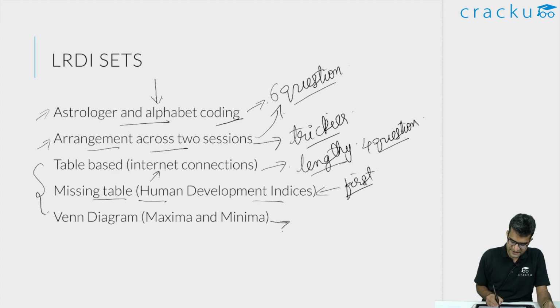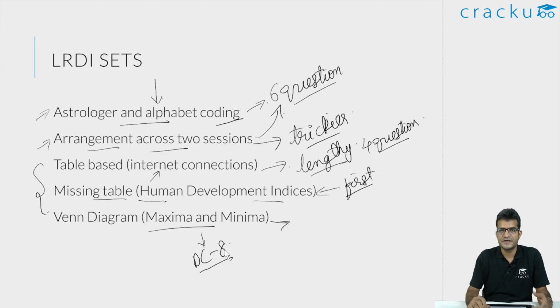The last set was in Venn diagrams. This also involved maxima and minima. There was one 6 question set in DashCAT 8, which was a lot trickier. And if you haven't attempted it, I would highly recommend you to go ahead and solve DashCAT 8, or at least look at the video solution for the Venn diagram question in maxima and minima from DashCAT 8, because I have explained this in detail there. It is a 40-minute video where I first explained the concept and then I have given the solution for that specific set. But maxima and minima in general involves individual questions.